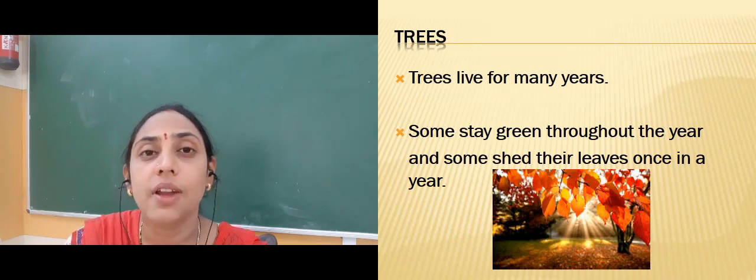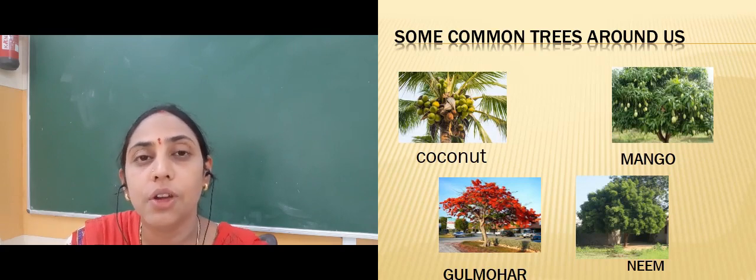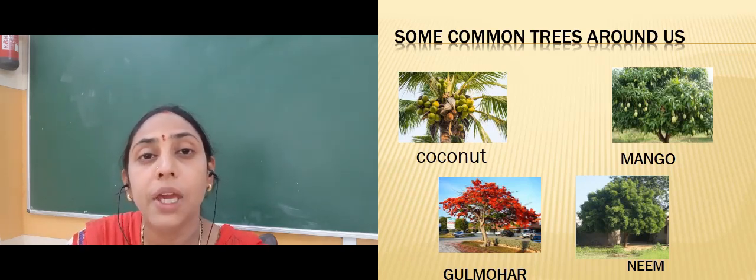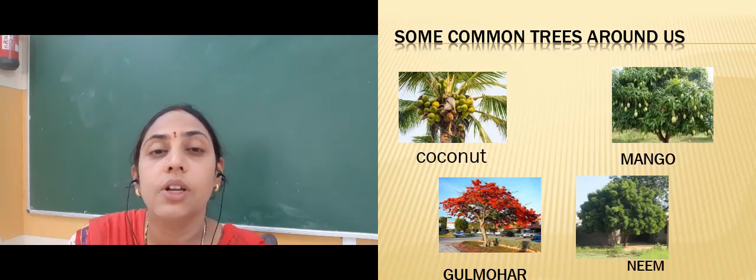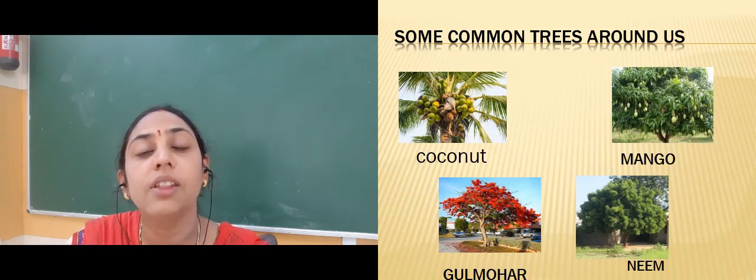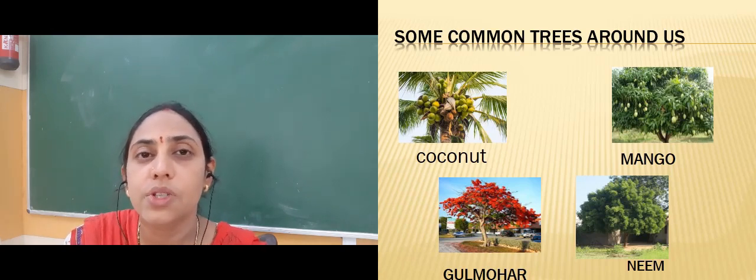There are many trees we can find around us. They are very famous, very common. You can find them in all the areas. These trees are like neem, mango, guava, gulmohar, peepal, right? Ashok. So there are many trees you can find all around us. They are very common trees that grow in all the areas. Even coconuts can be found very commonly, especially near the coastal areas. So these are the trees that we find mostly around us.